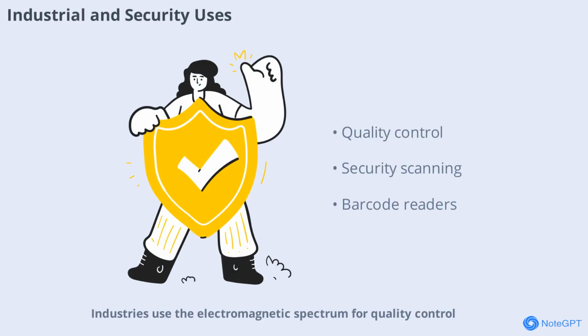Industries use the electromagnetic spectrum for quality control, detecting flaws in materials, and ensuring safety. Security systems rely on X-rays and infrared sensors to scan luggage and monitor premises. Even barcode scanners use light to read product information. These applications keep us safe and ensure the products we use meet high standards.